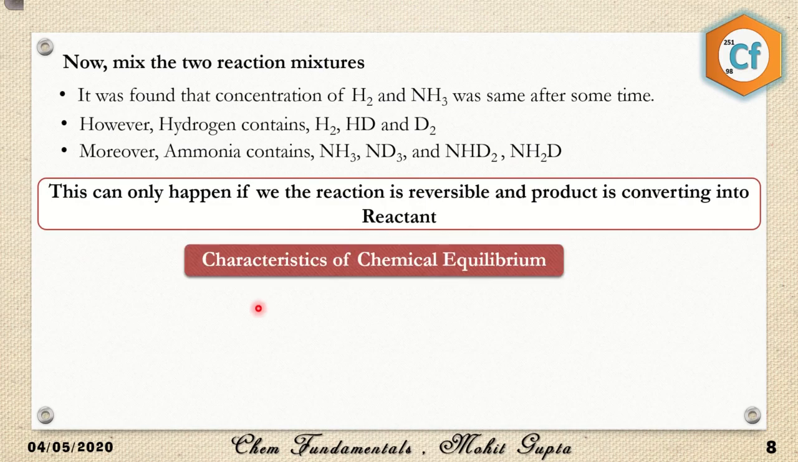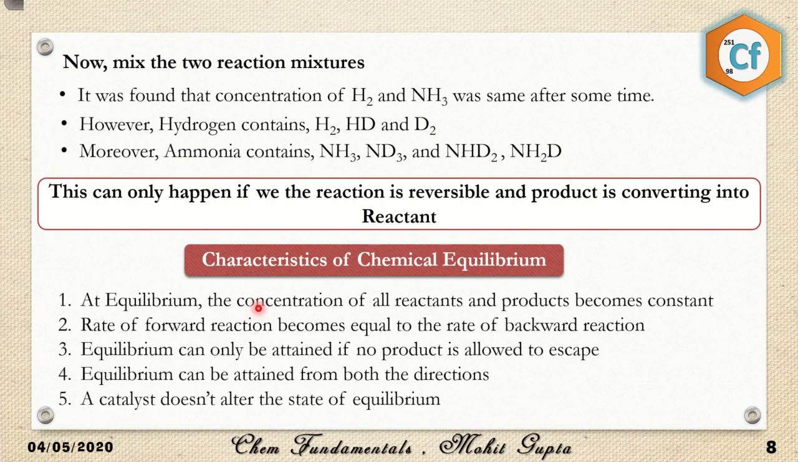Next we come to the characteristics of chemical equilibria. What are the characteristics of chemical equilibria and how can we identify that it is a chemical equilibrium? At equilibrium, the concentration of all reactants and products becomes constant. It's very obvious that the rate of forward reaction is also equal to the rate of backward reaction. The equilibrium can only be attained if no product is allowed to escape. As I have told you, if I have to convert a reversible reaction into an irreversible one, then I have to remove one of the products outside the vessel.